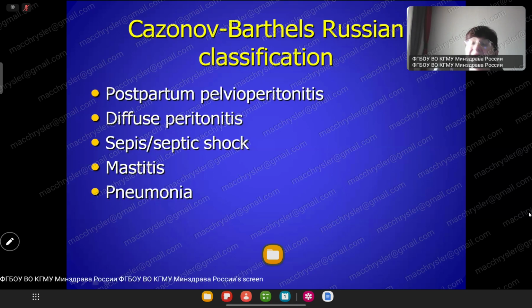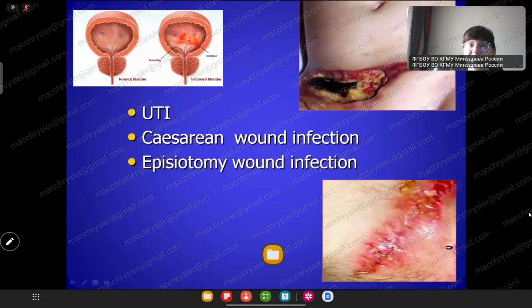And pneumonia is extragenital. In this picture of the classification, we can see non-genital infections: urinary bladder, it's cystitis, urethritis, but here we see a male, male urethra and prostate. Wound infection, local infection, and scar infection: episiotomy wound infection and cesarean section wound infection.